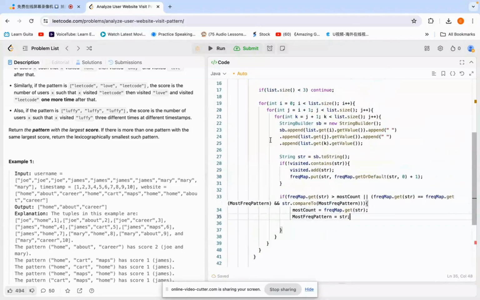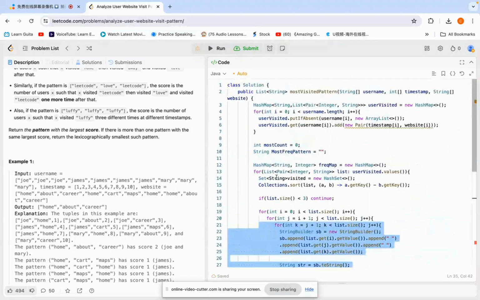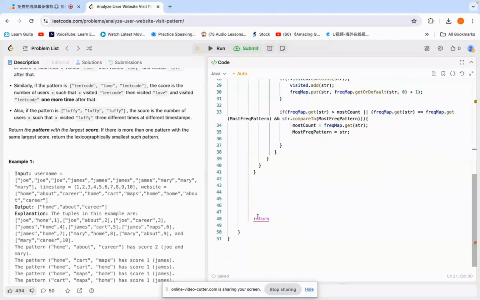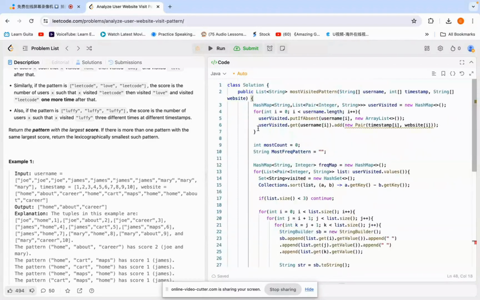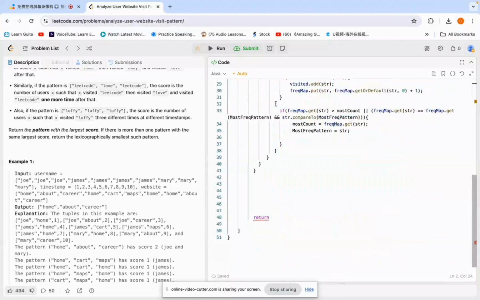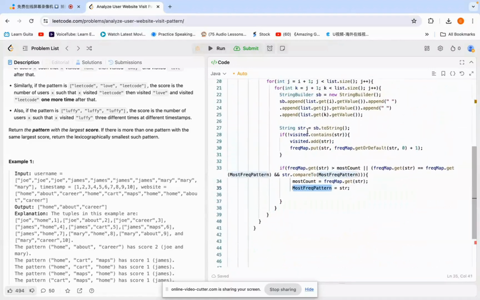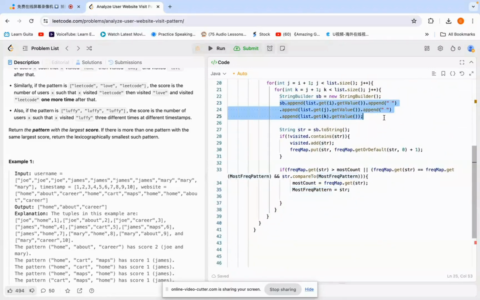Now finally, I've almost done the logic. So now we just need to do one thing here, because this is an array list, right? It's a list, so you can see here the pattern is one string with spaces.